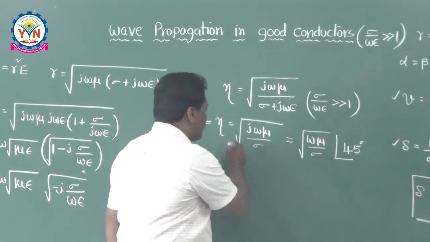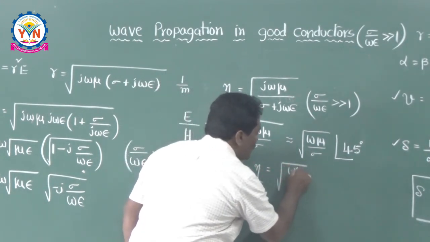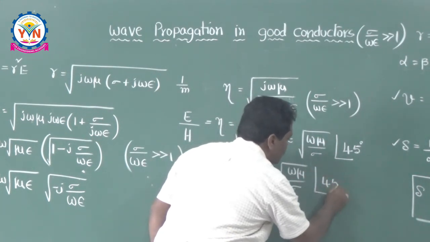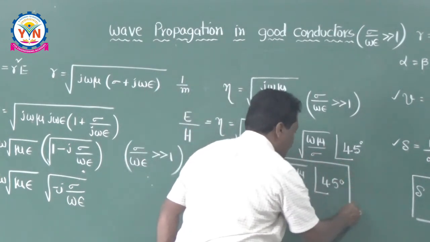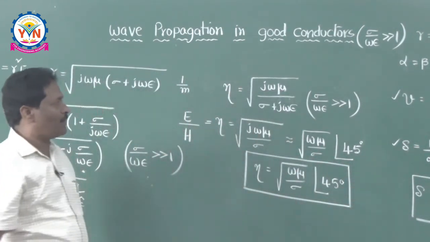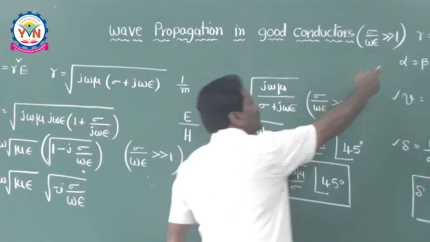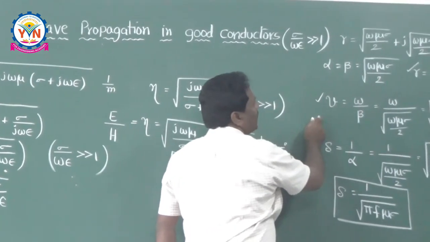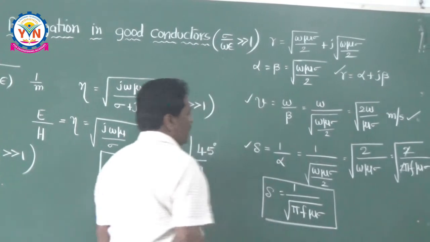That's why eta is finally root of omega mu by sigma at an angle of 45 degrees. This is the expression you have to use for the intrinsic impedance whenever you are doing your problems. So this is about eta. And you know alpha and beta. From beta you have calculated the velocity, that means root of 2 omega by mu sigma.